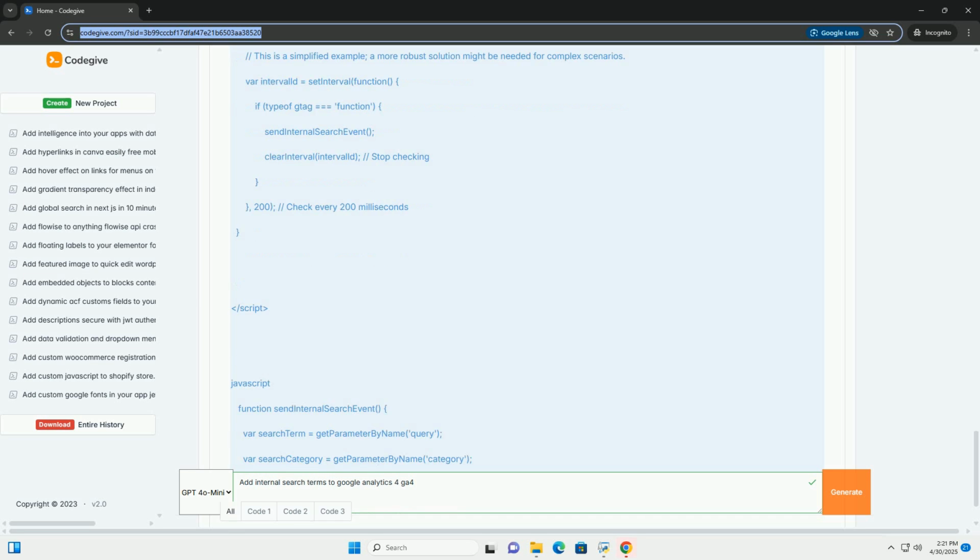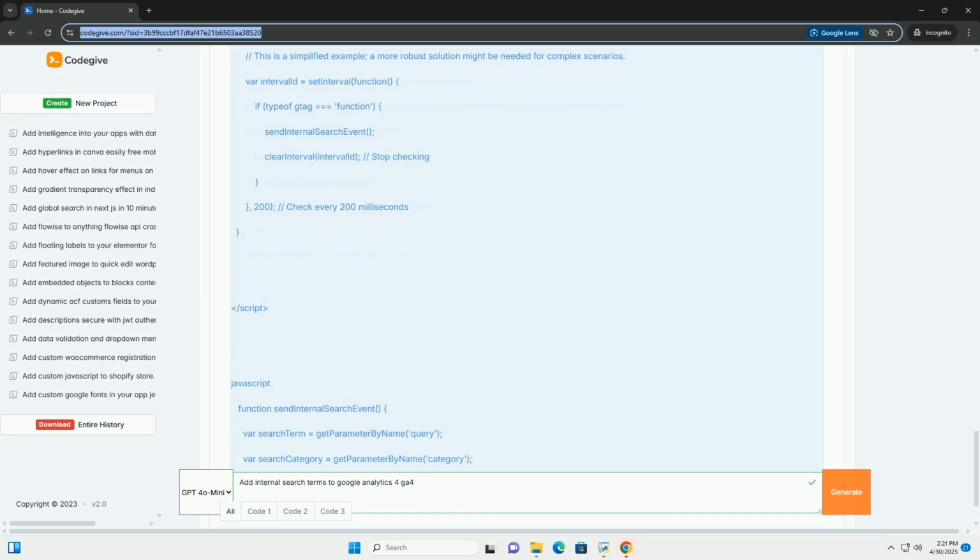2. new URLSearchParams(window.location.search). This creates a URLSearchParams object that allows you to easily access URL parameters. 3. urlParams.get(parameterName). This retrieves the value of the specified parameter from the URL. 4. Conditional check: if (searchTerm) ensures that the event is only sent if a search term is actually present.